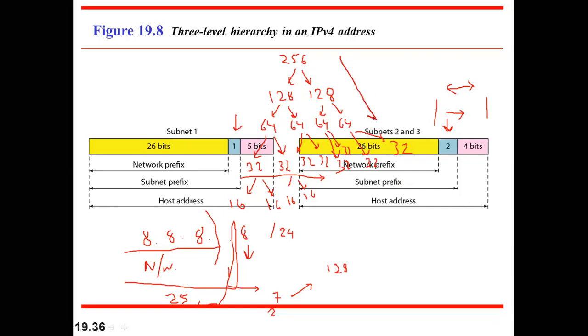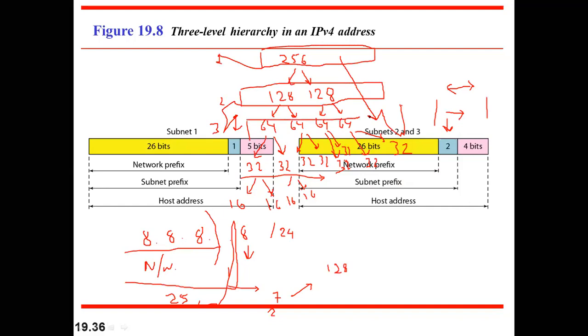In this scenario, we are decreasing the block size, and we are increasing the number of blocks. You can see, in the first level we have only 1 block. In the second level, if we borrow 1 bit, we have 2 blocks. In the third level, if we consume the third bit, we can have 4 blocks of size 64. If we consume the next bit, we are left with 32 addresses per block. How many blocks? 1, 2, 3, 4, 5, 6, 7, 8 blocks.